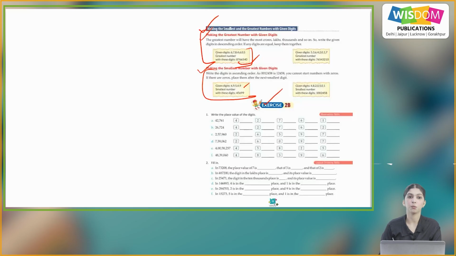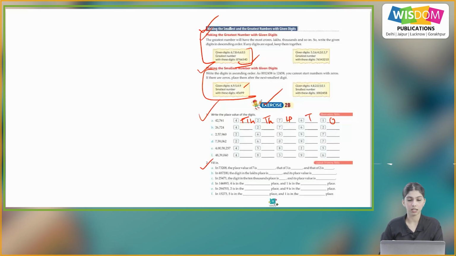Now, exercise 2B. Write the place value of the digits. So the place value of 4 is 10,000, 2 is 2,000, 7 hundreds, 6 tens and 1 one. So similarly, you will do the rest of the questions on your own.